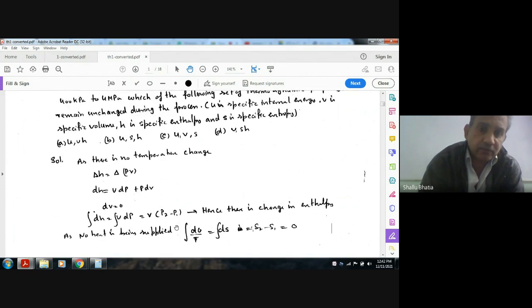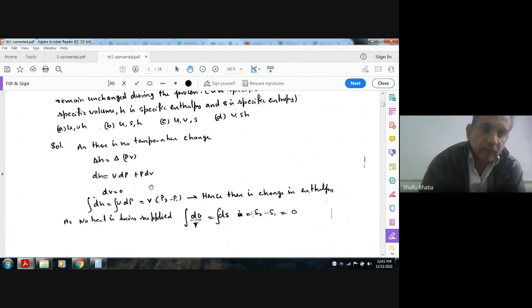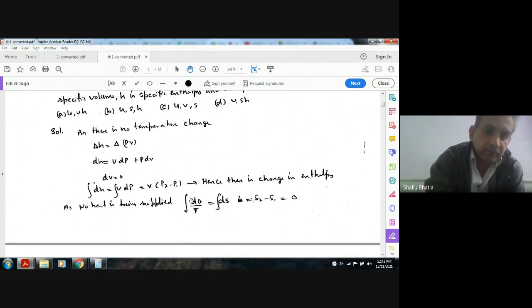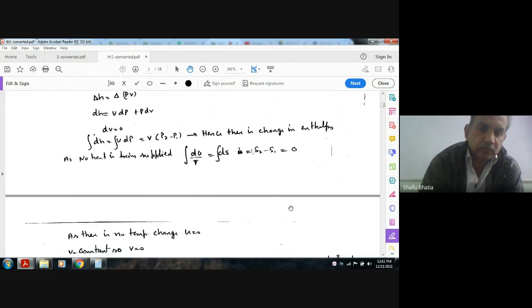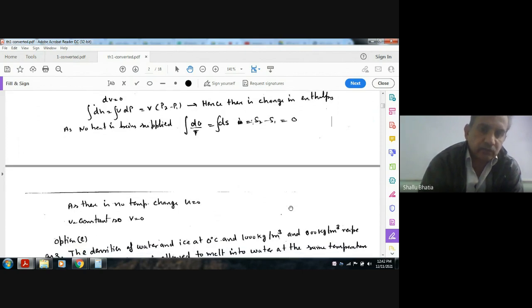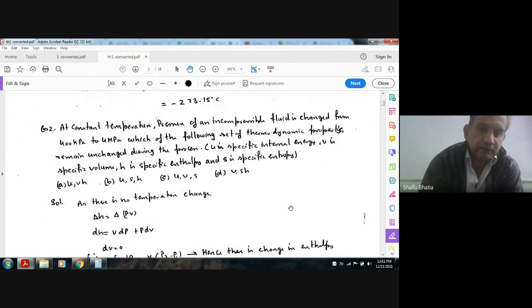So the change in enthalpy will not be zero, but due to the incompressibility, the change in volume is zero and the change in temperature is zero. In an incompressible fluid, the change in entropy is given by dq by T. As no heat is being supplied, dS is also zero, so there is no change in entropy. As the process is isothermal, the change in internal energy is also zero. So V, U, and S are constant. So option C is the right answer.